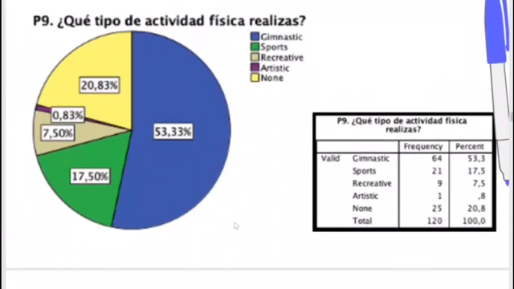The ninth question, what type of physical activity do you perform, has as a result that the majority out of 120 students, 53.3%, perform a gymnastic activity. The least group is 0.83% that practice an artistic activity, and 20.83% don't practice physical activity.